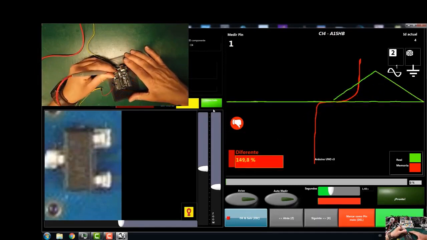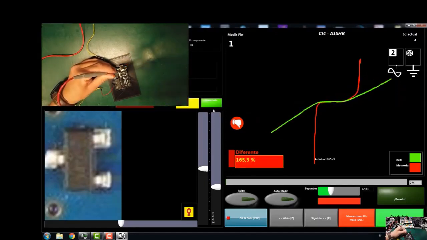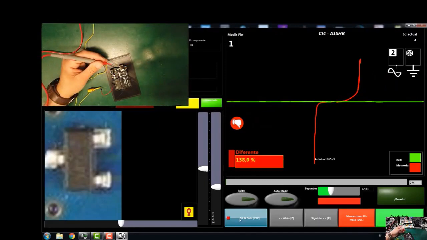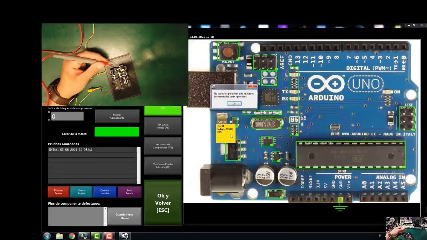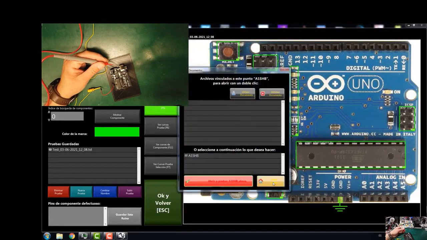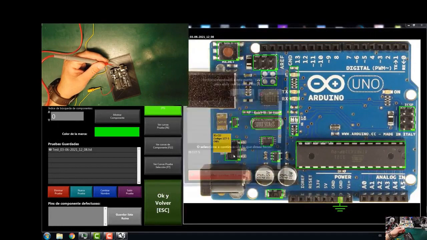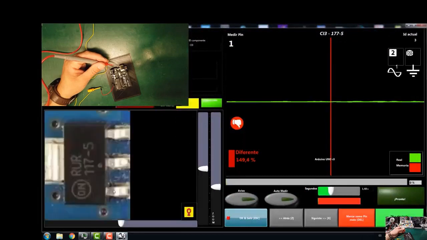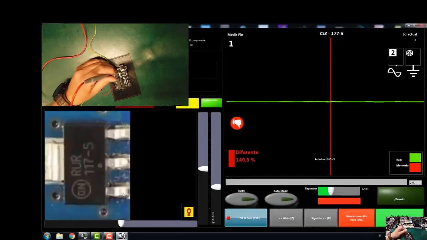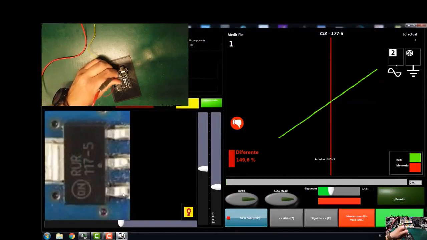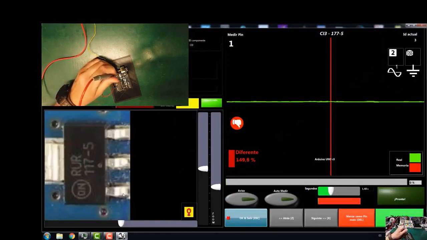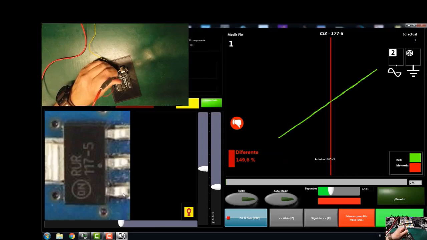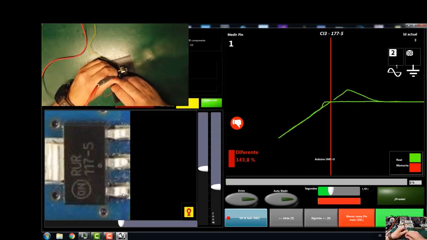Well, maybe it is because it's another brand. Wait, let's look at this other one here. The 117 regulator has the one marked. No, but the one marks the one. It has to be this one here. Let's see it. Go, man, it will be my ground wire. I don't know. Let's go through the next one.